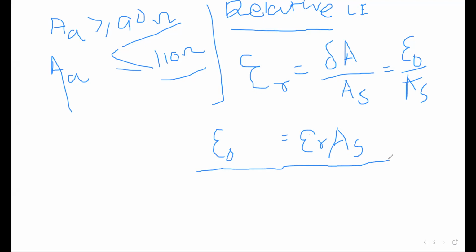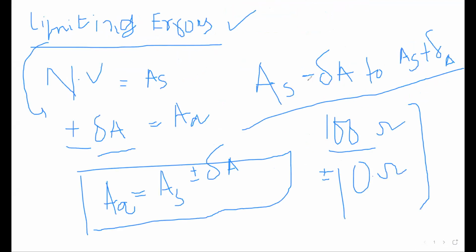Very, very important equation. Now, just now I told you from the previous page equation, this one, AS plus del A. This is the, which equation? AA, actual value of quantity. This equation is important. Actual value of quantity. So from this particular equation, if we try to replace the del A with the epsilon or relative limiting error, then what can we write?